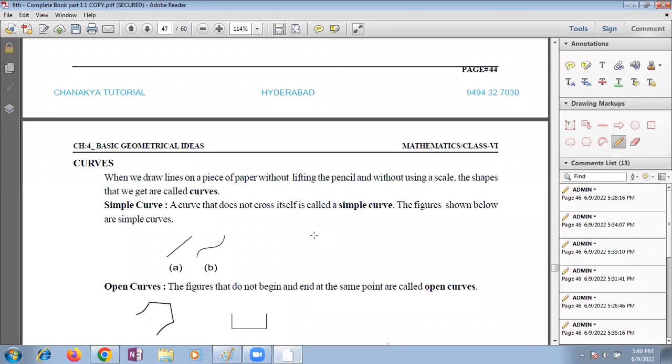In the figures you can see there are two examples. The line segment is also a simple curve, and this is also a simple curve because there is no meeting point. Suppose this one. Why? It's a curve, but it's not a simple curve. The question will be which of the following is not a simple curve. You can choose this option. It's a wonderful basic question.